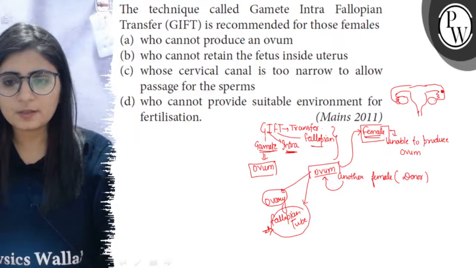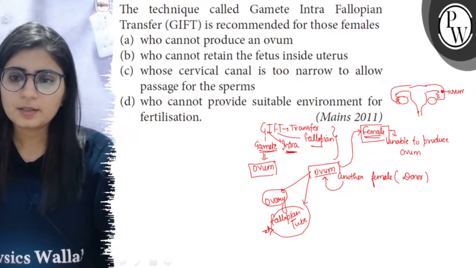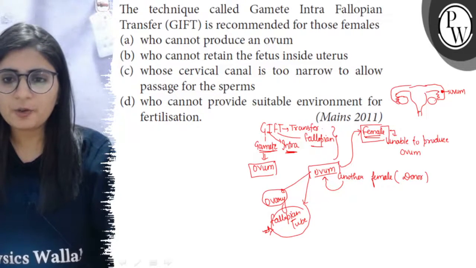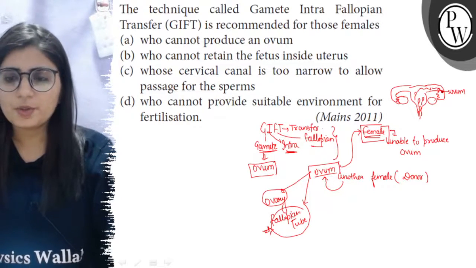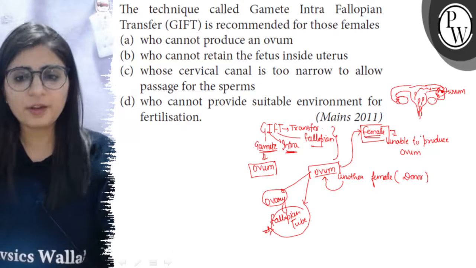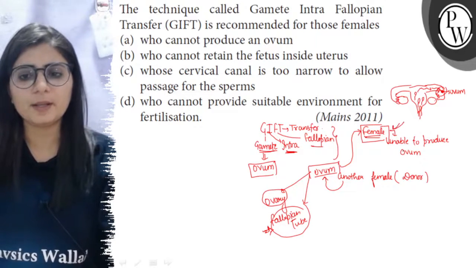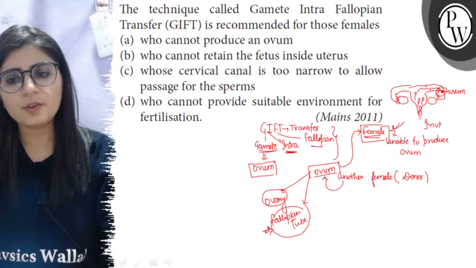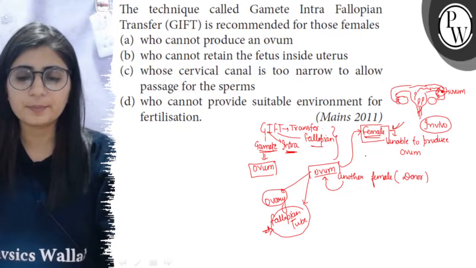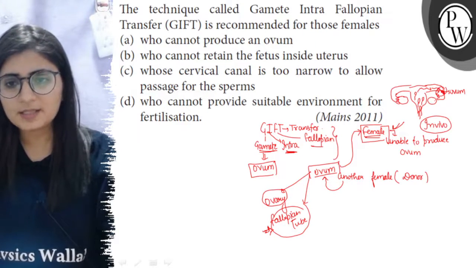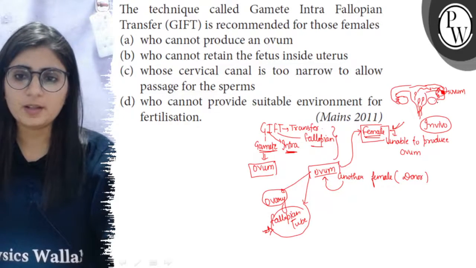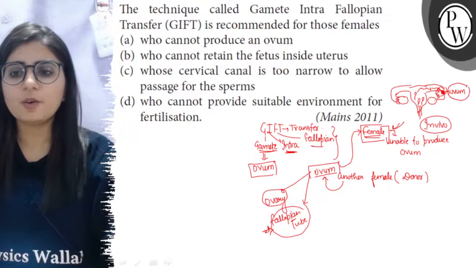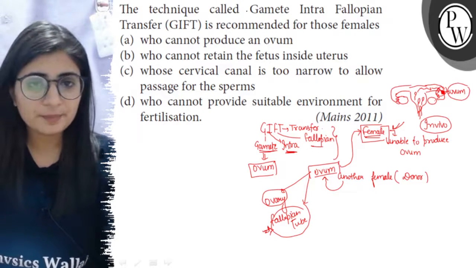So this is the ovum. Now either artificially or by the natural insemination, the sperms are received and the sperms meet the ovum. So here the fertilization is occurring in the fallopian tube of this recipient female. The fertilization is in vivo, means inside the female's body. But this gamete is not native to her, it is of another female. So that female who is donating her ovum will be the genetic mother actually.